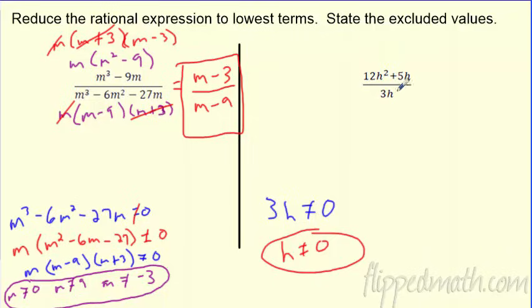Well, if I can factor something in here, I'm cool. So does anything factor on top? Yeah, you can take an h out on top. And you're left with 12h plus 5. So all I could pull out on top was an h. But now that it's out here, I can say, yes, this h cancels this. That's awesome. I'm good to go. So really, I have 12h plus 5, and then on bottom, I have 3.